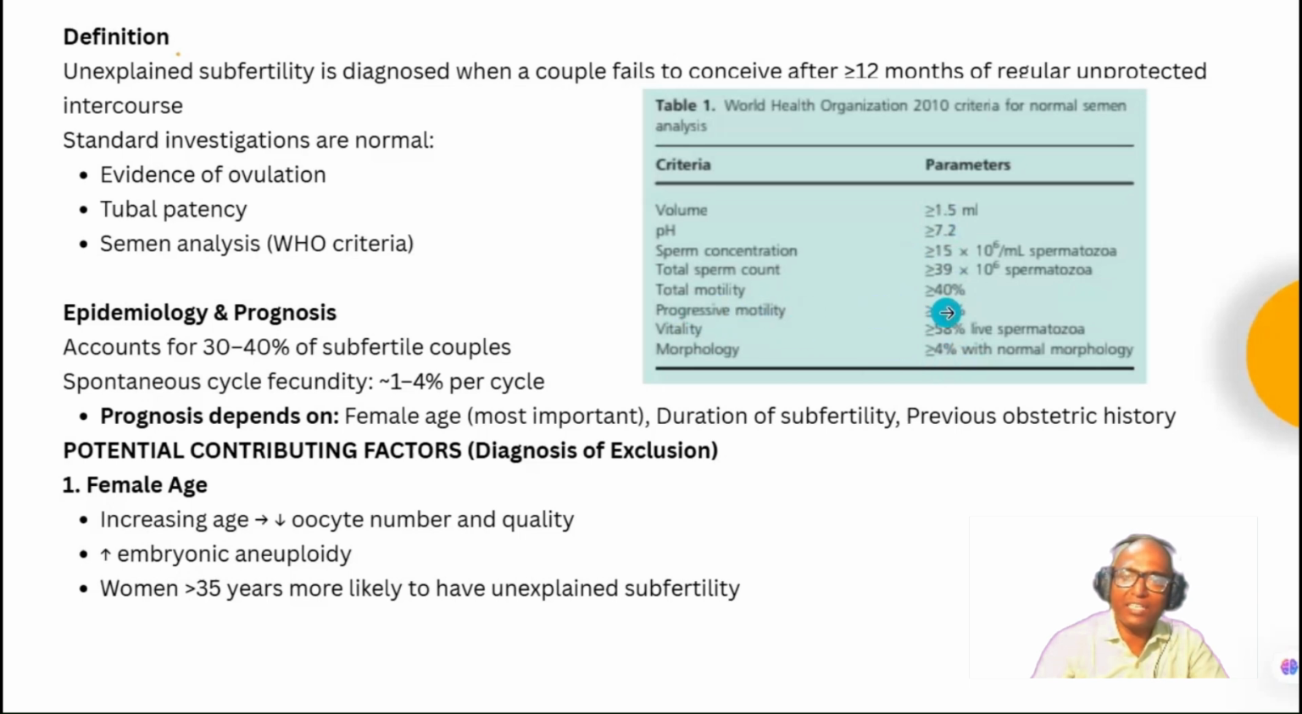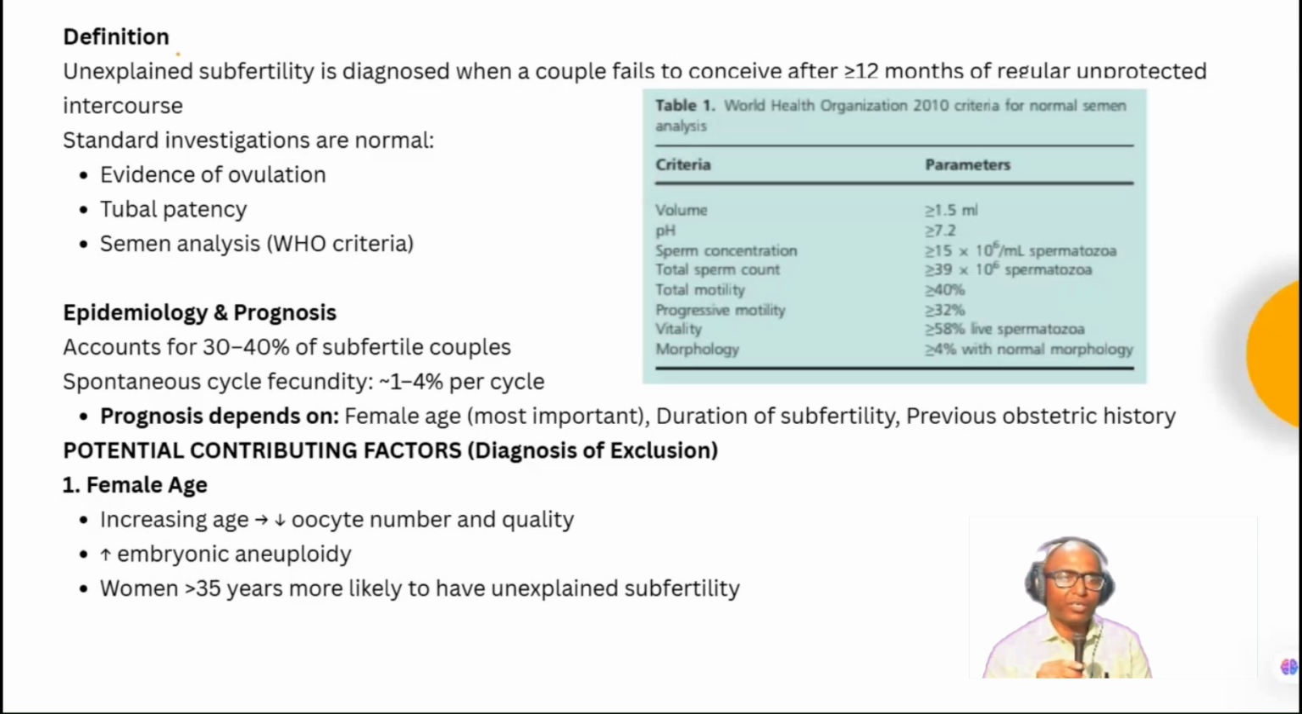So they can ask any of these parameters. They can ask the progressive motility, the total motility, or they can ask you vitality or the morphology also. So these values we should know. Then what is the prevalence? Around epidemiology and the prognosis, it accounts for 30 to 40% of the subfertile couples. Spontaneous cycle fecundity, if you don't treat this infertile couple, in unexplained infertility is only 1 to 4% per cycle. The prognosis will depend upon the age of the female, duration of the subfertility, and the previous obstetric history.